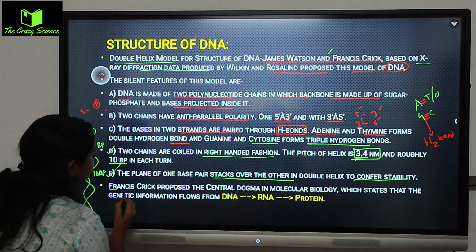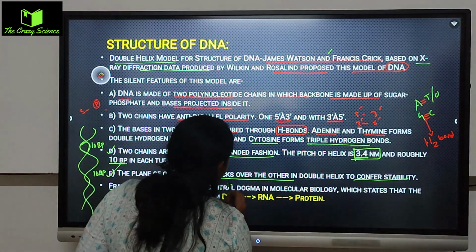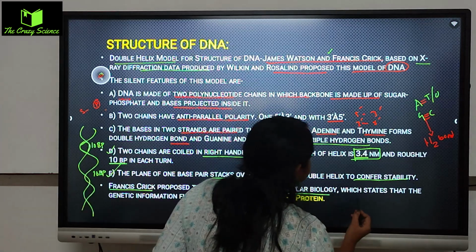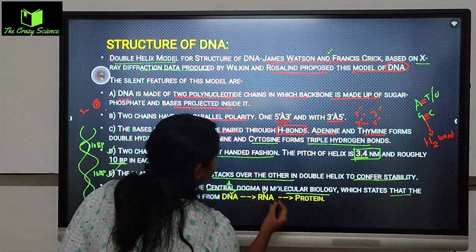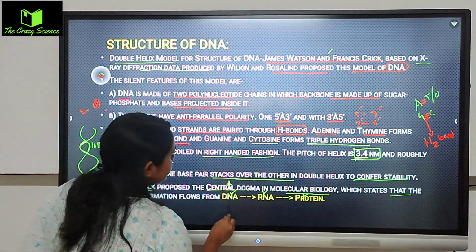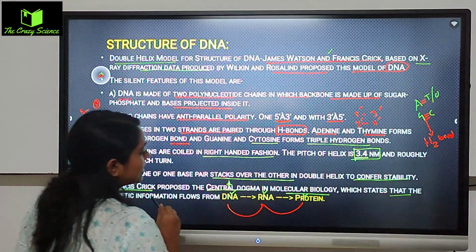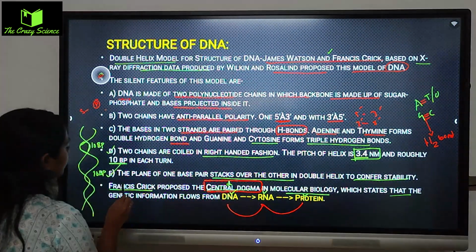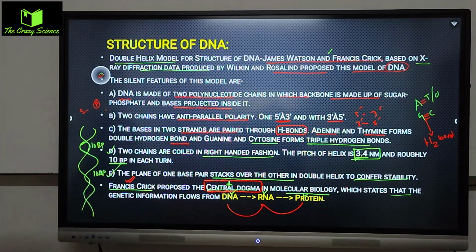And Francis Crick proposed the central dogma. It is the most important central dogma molecule in molecular biology, which states that the genetic information flows from DNA to RNA, RNA to protein. This is how DNA থেকে RNA form হয়, the RNA থেকে ultimately protein form হয়, and this entire process is called the central dogma, and it is proposed by Francis Crick.